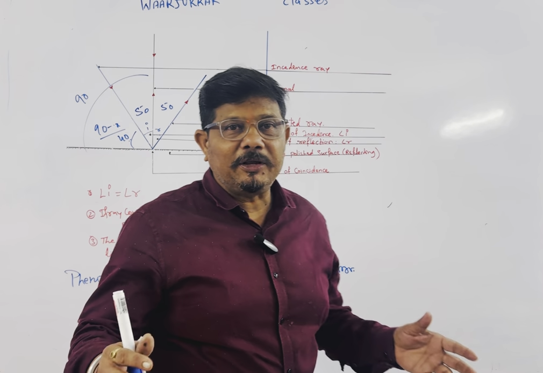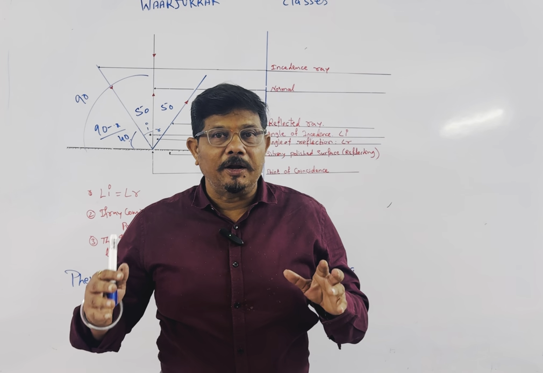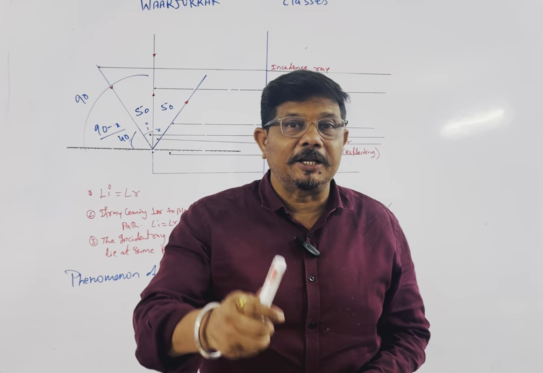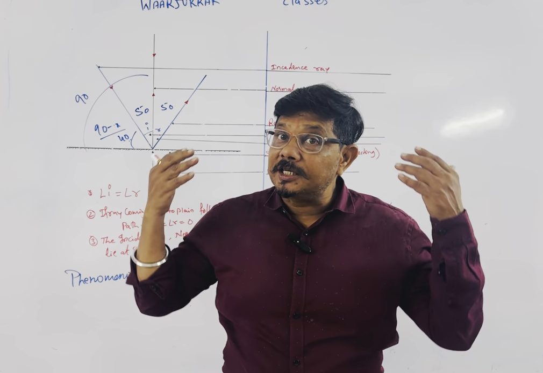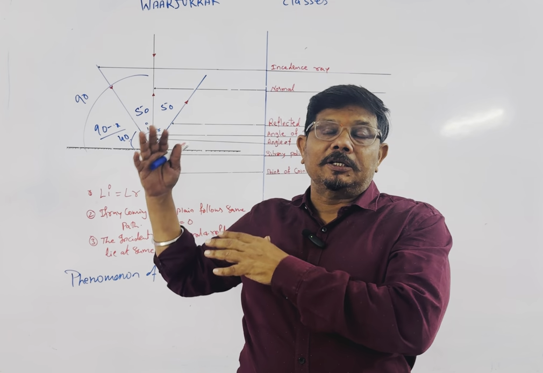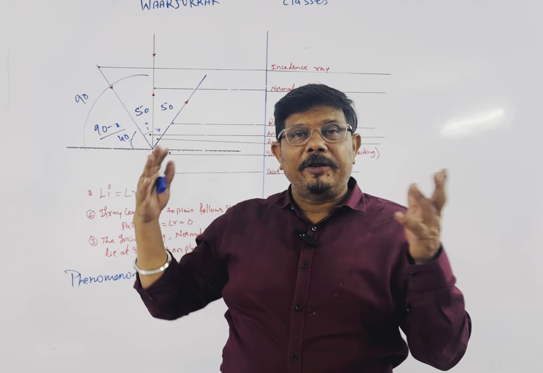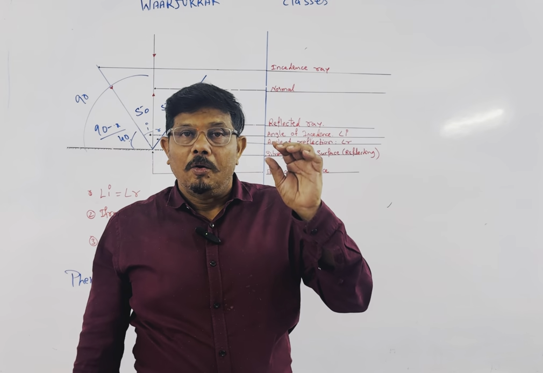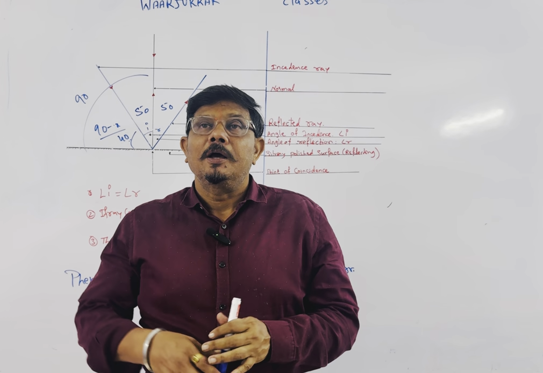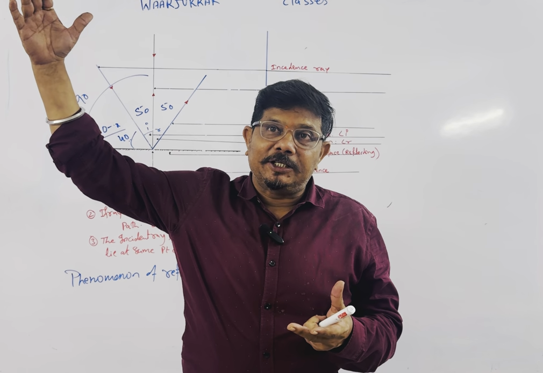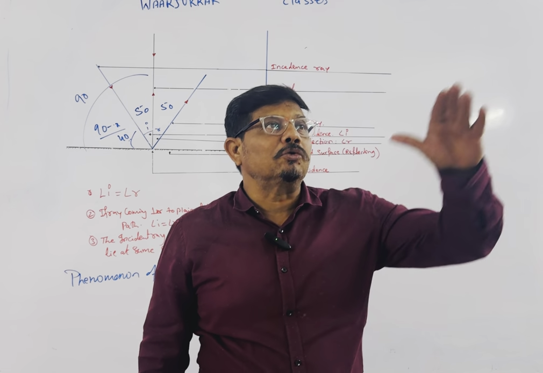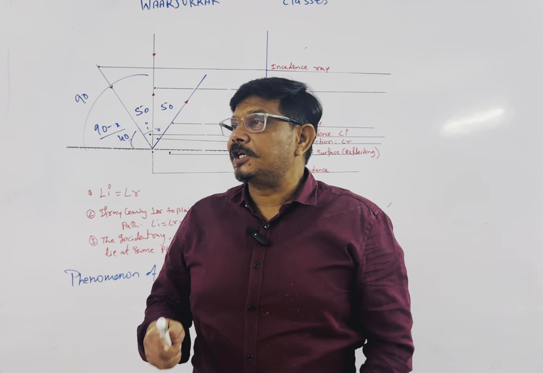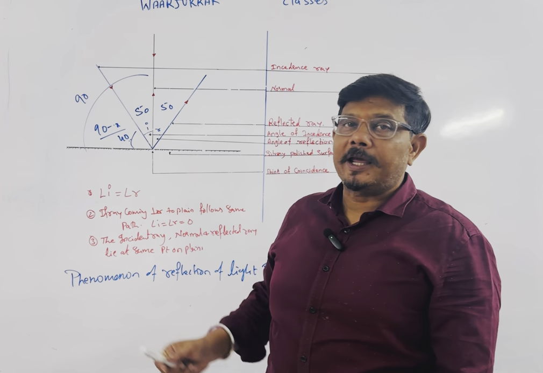So when we see any object in our surroundings, this is the reason: rays after reflection touch the retina and we get signals through the sensory nerves to the brain and we get the image. So what is reflection of light? When light strikes a shining surface or silvery polished surface, it bounces back to the same medium in such a manner that angle I equals angle R.